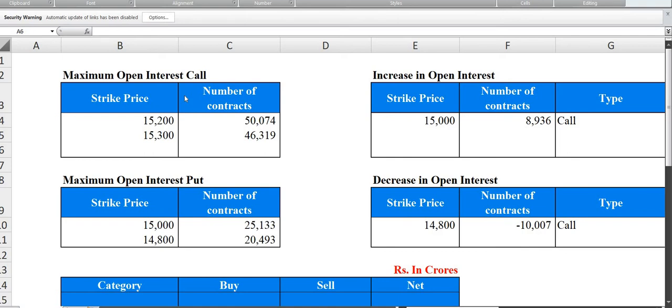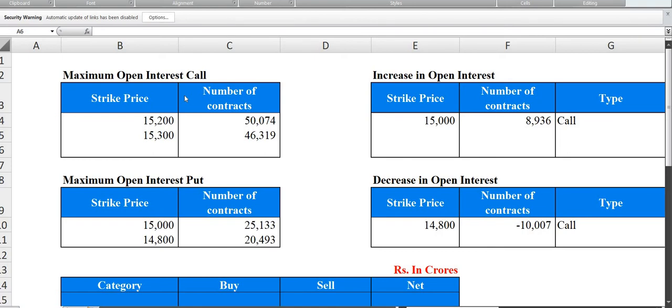Coming to the put side, 15,000 has a high open interest but only 25,000 open contracts, followed by 14,800. In terms of increase in open interest, the 15,000 call has seen an increase of around 8,900 contracts, which indicates a slight negative bias.